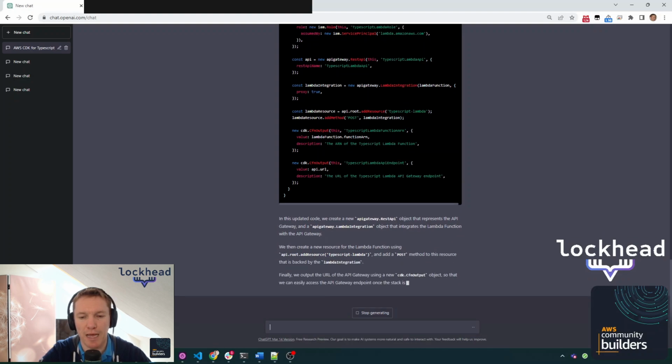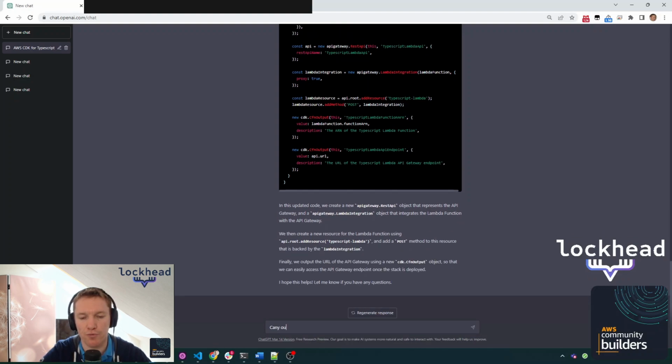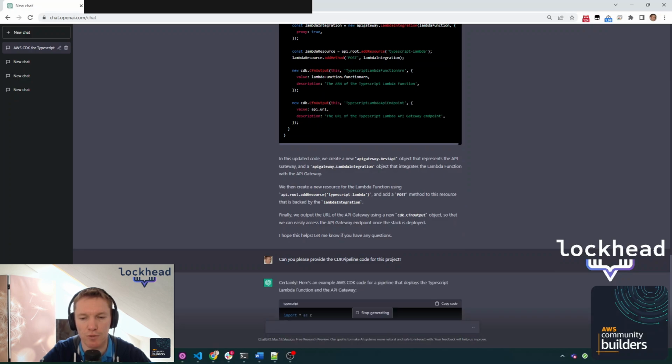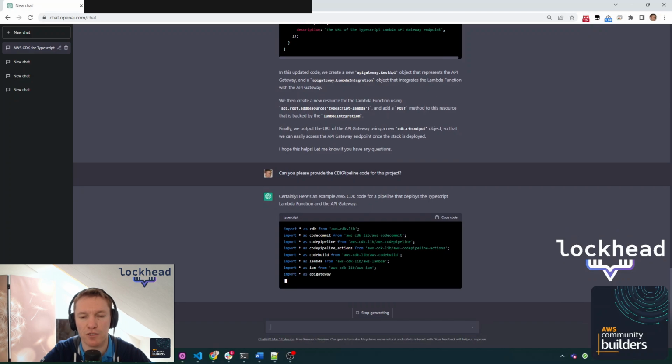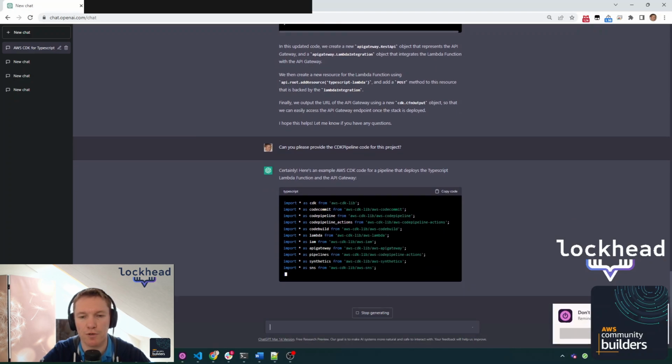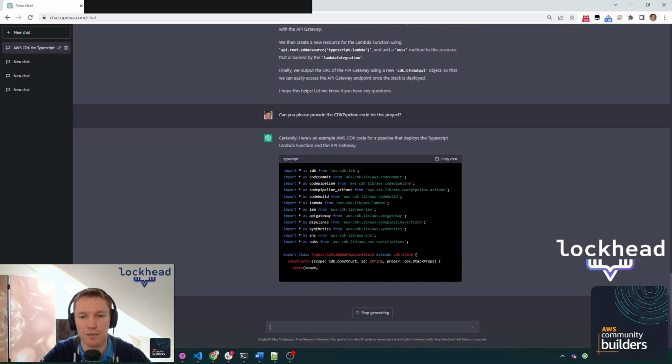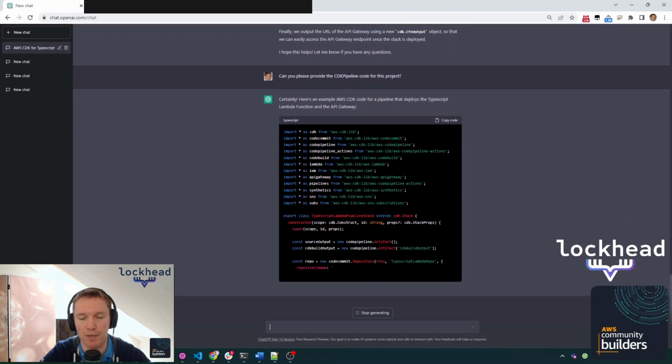It also explains what happens as part of this code, which was really good. So you can really understand why and how he did things. I then asked him to provide a CDK pipeline. So I wanted him to use the CDK pipeline construct, which allows us to deploy in waves and things like that. When asking that question, the chatbot focused on giving us answers how to use CodePipeline and CodeBuild,